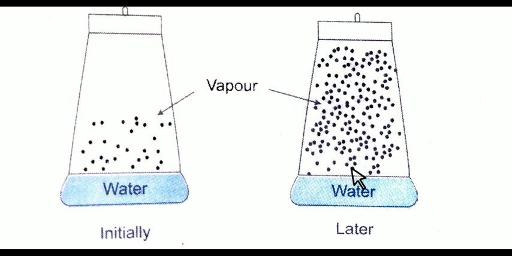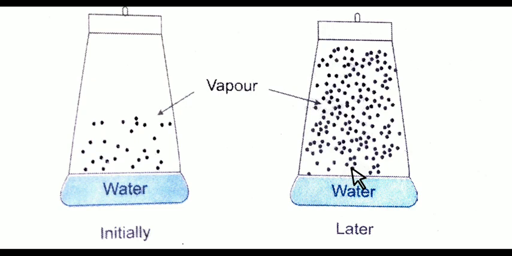The rate of evaporation and the rate of condensation both become equal, and this gives rise to a constant vapor pressure. Whenever the rate of evaporation is equal to the rate of condensation, this state is known as the equilibrium state. And at the equilibrium state, we get constant vapor pressure.